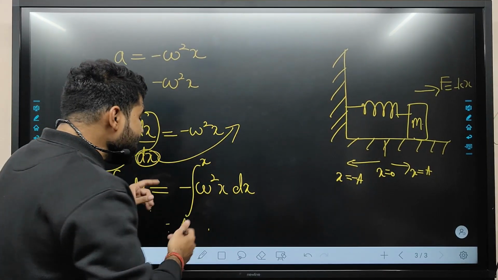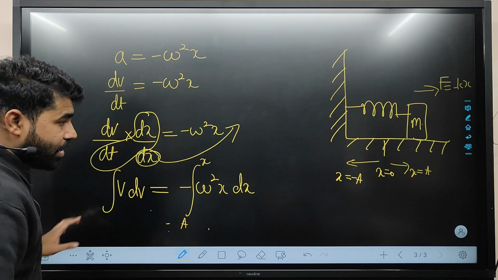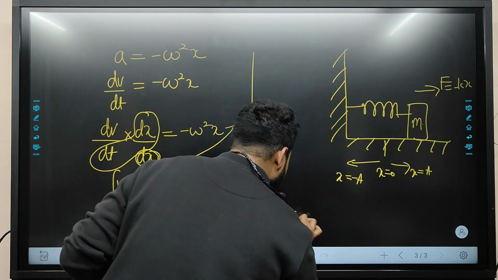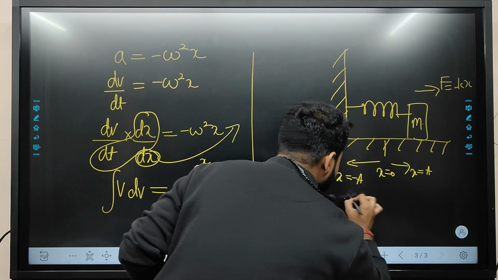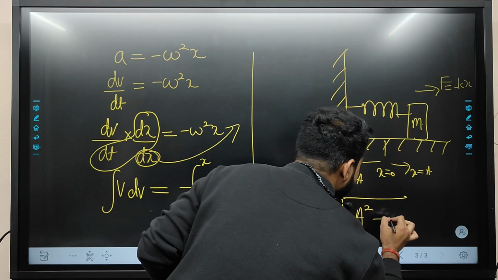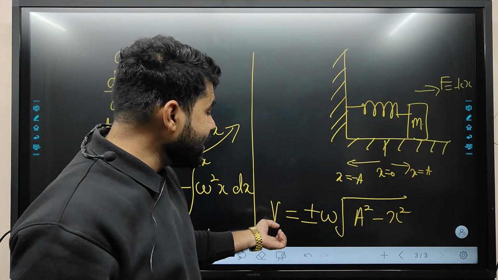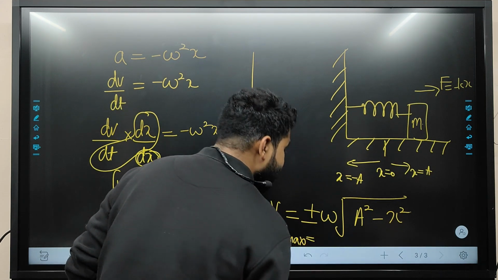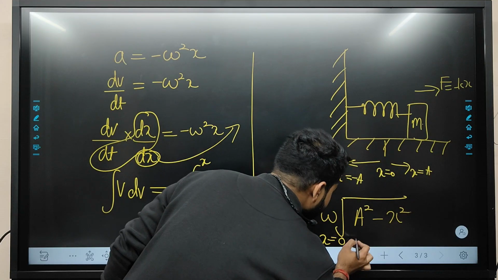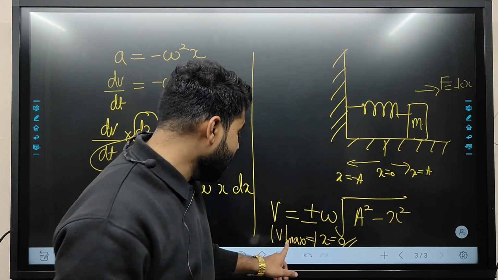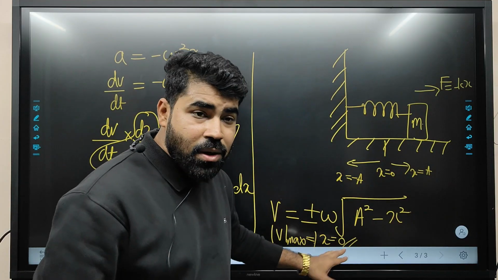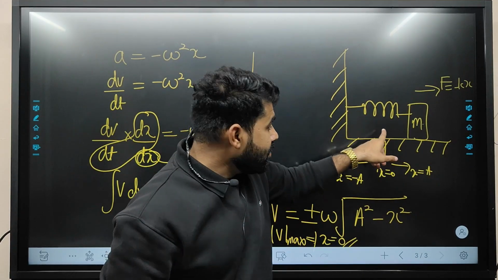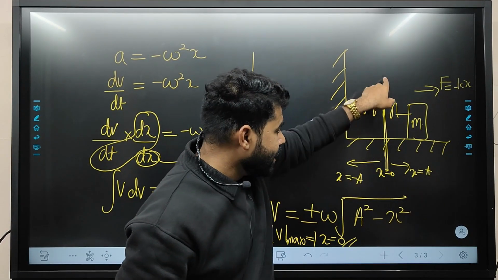Now when we perform the integration on both sides, our velocity will be v is equal to plus minus omega under root a square minus x square. Now you can see that the mod of velocity is maximum when x is equal to 0. We will say that the mod of velocity is maximum when x is equal to 0, that is, velocity is maximum at the point where our mean position is.